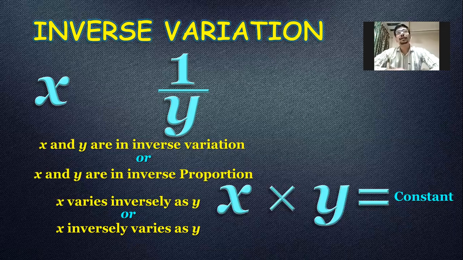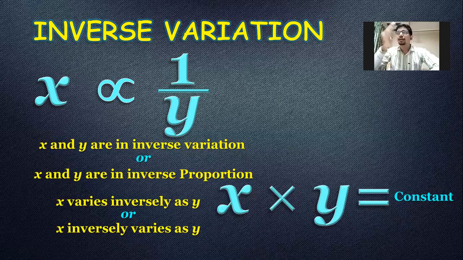The symbol of the symbolic form is alpha, it is same, right? So I will write alpha in between them. So how will you read this? In symbolic form you can read x alpha 1/y. Or you might read this as x is inversely proportional or inversely varies with y, not with 1/y. What does the word inverse itself mean? 1/. So how can you read this in inverse? x is inversely proportional to y. No need to say x is inversely proportional to 1/. That will be incorrect.